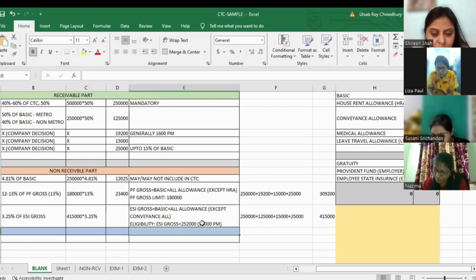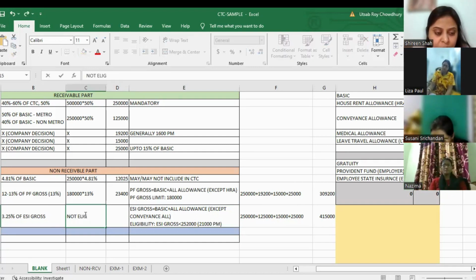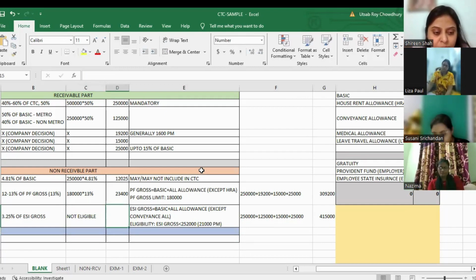That means if your ESI gross is more than 2,52,000, it is not like PF. You will not be eligible at all for ESI.